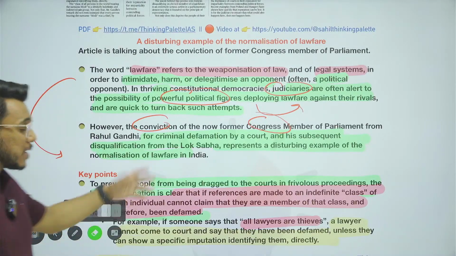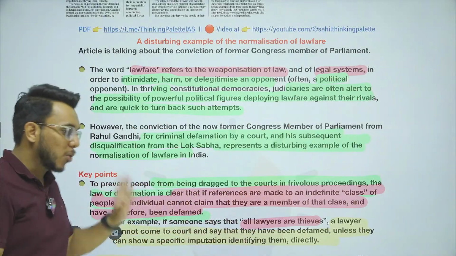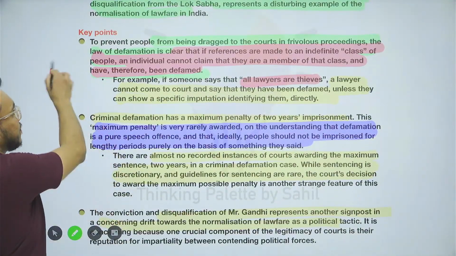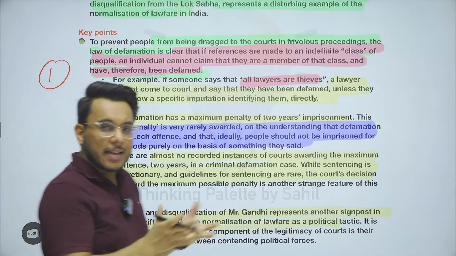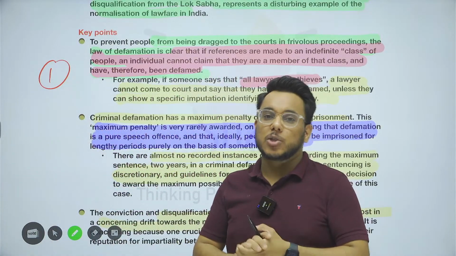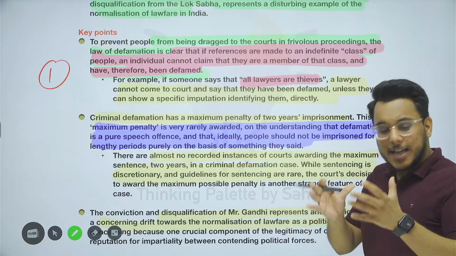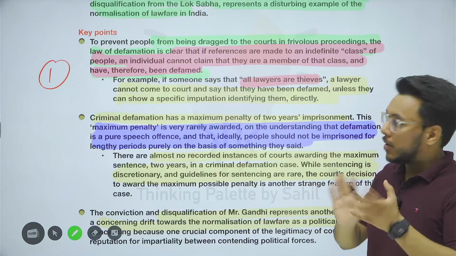Now, why is it being called lawfare? There are certain points that have been put forward by the author. Okay, so all the viewpoints are the author's viewpoint. So he says this particular thing. Let's see. When we talk about defamation, sections 499 and 500 provide for the provision of defamation. Now defamation is, first of all, a provision that has been questioned a lot, whether it should continue or not. That is one thing.